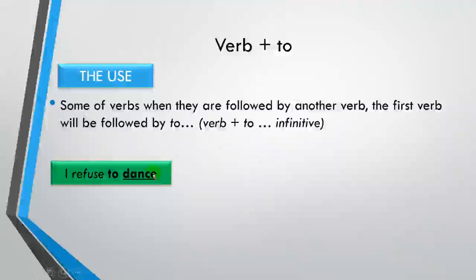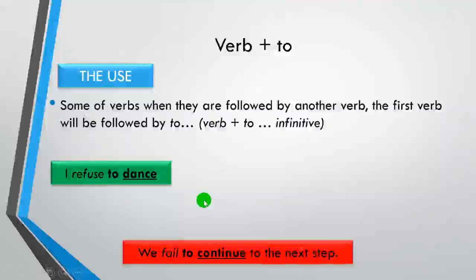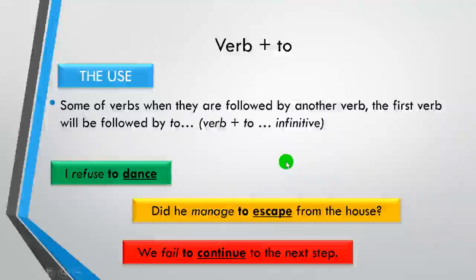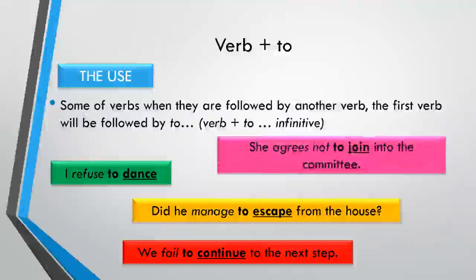For example, review and dance. There are two verbs, and you need to put to between the first verb and the second verb. We fail to continue to the next step. Did he manage to escape from the house? She agrees not to join the committee. If you pay attention here, all of the patterns have the use of to infinitive, to put between the first verb and the second verb. So there is no use of verb ing again.